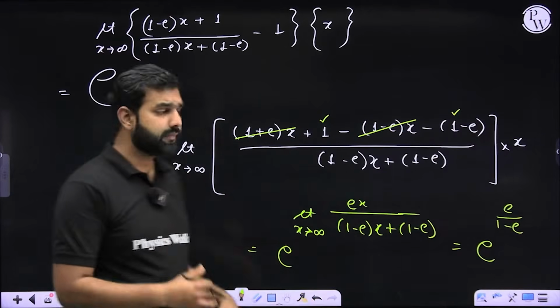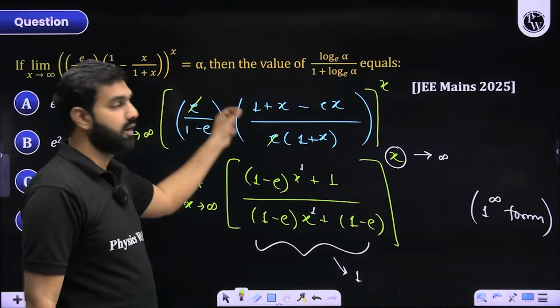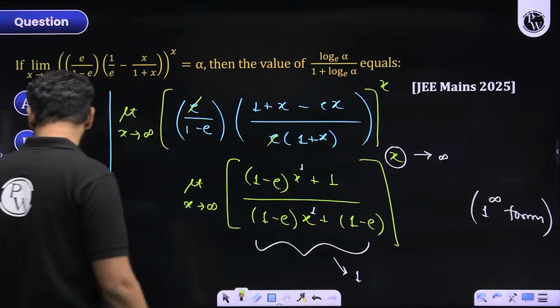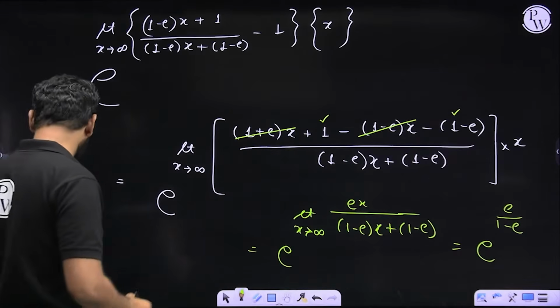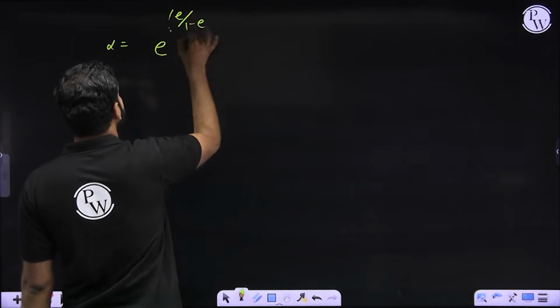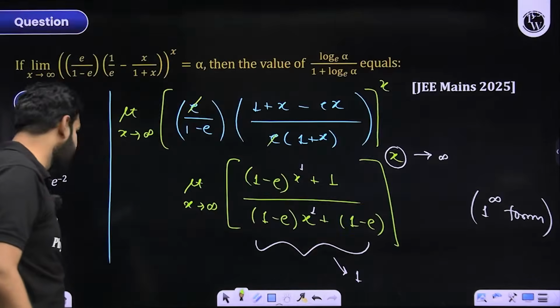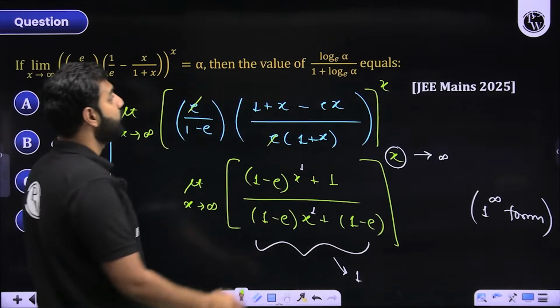But that is not the answer to the question. This is the value of alpha. Now I need to find this. Okay, so I think we have cracked alpha, and alpha is found to be e raised to the power e by 1 minus e. That is the conclusion we have received as the value of alpha. Yes, e by 1 minus e. Now, we need to find this.